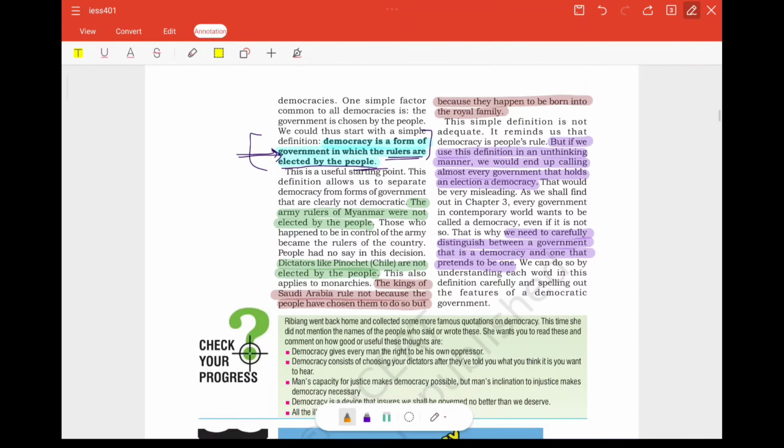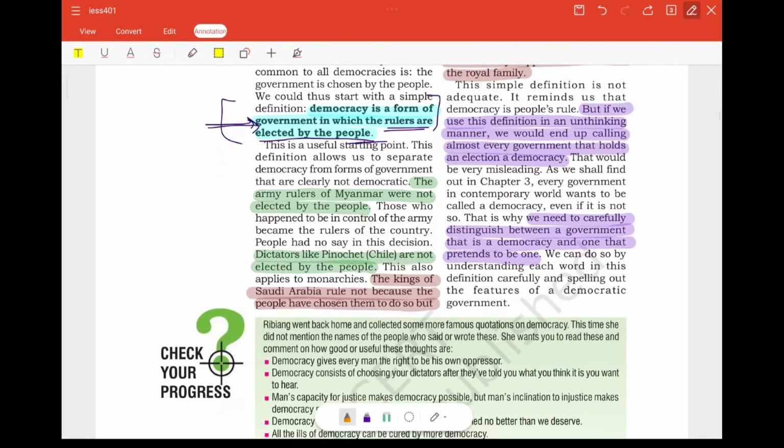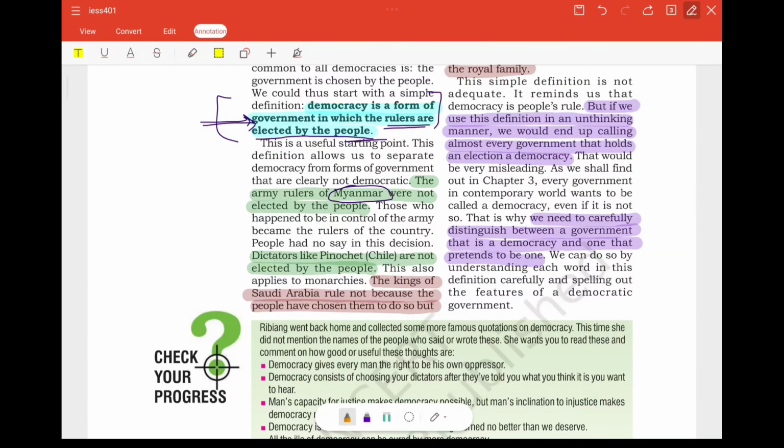Now if we take examples of different countries, in Myanmar there was an army rule, which is definitely not a democratic form of nation, because those army rulers were not elected by the people.